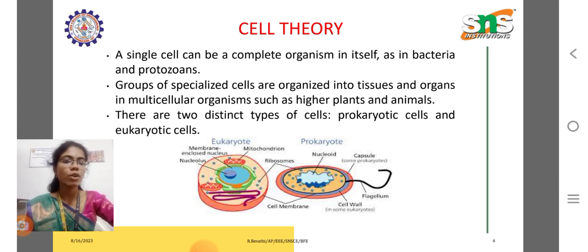Prokaryotic cells consist of mitochondria, which is also known as the powerhouse of the cell, cytoplasm, ribosomes, nucleoid, capsule, cell wall, and cell membrane. The cell wall acts as the protective layer of the cell. A cell membrane is present in both prokaryotic and eukaryotic cells. What is prokaryotic and what is eukaryotic? Prokaryotic cells are present in plants and eukaryotic cells are present in animals, as well as in human beings.